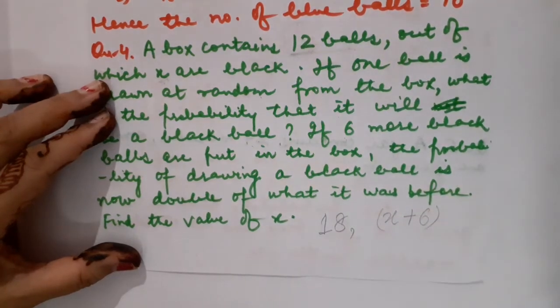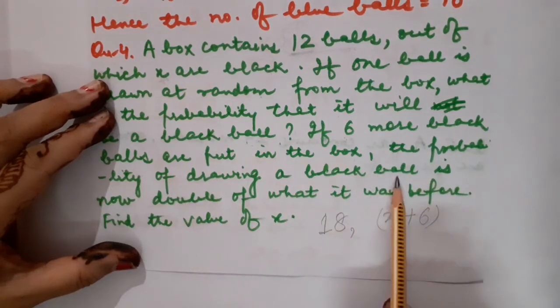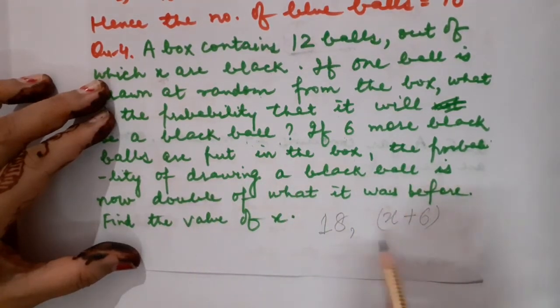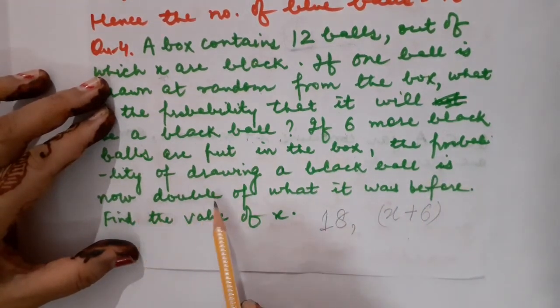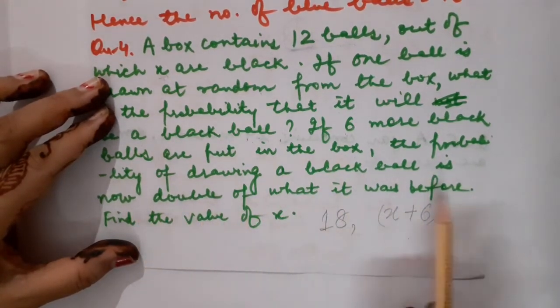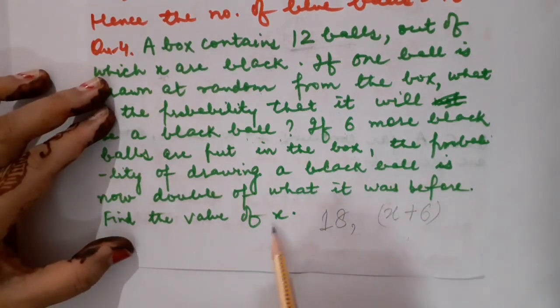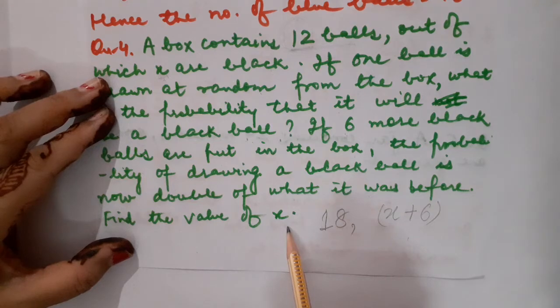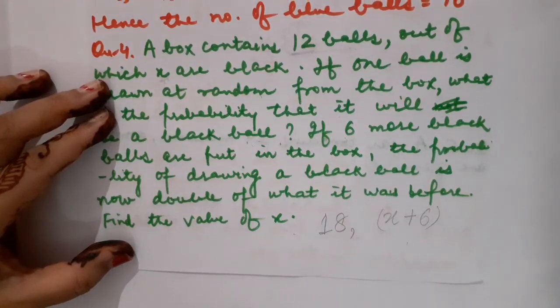Correct? Now the new probability of drawing a black ball is double that calculated earlier. So we are going to calculate the value of x. This is all about understanding the question. Now I will show you its solution.